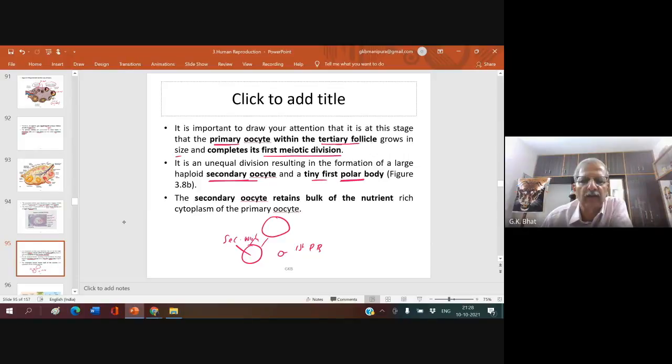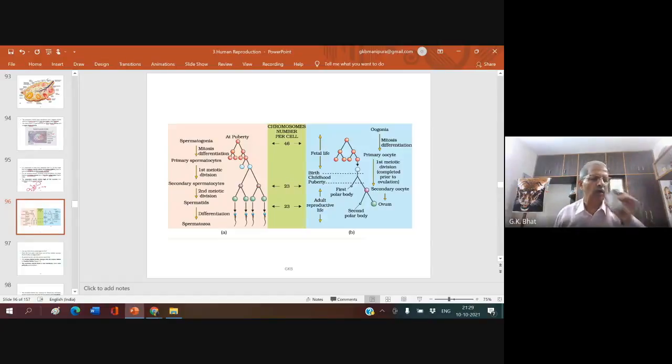And this secondary oocyte again divides and forms one oocyte and another smaller body. This oocyte gets transformed into the ovum. This is the second polar body. And the first polar body may divide further or may not divide. The secondary oocyte retains the bulk of the nutrients, because these nutrients should get passed through the egg. It retains the bulk of the nutrient-rich cytoplasm of the primary oocyte. So all the nutrients from the primary oocyte go into the secondary oocyte. Right?